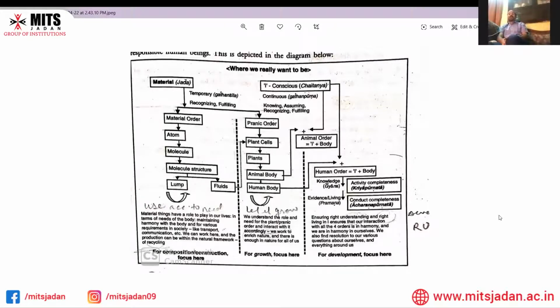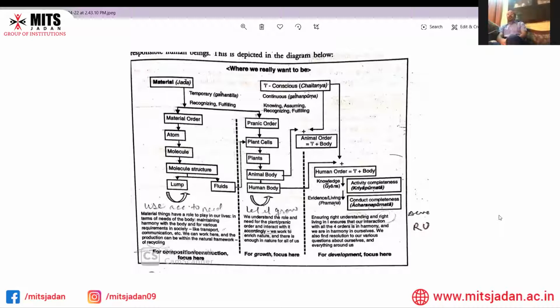Then what is the solution? The solution is that a person is not to become prosperous by accumulating. No. Whatever we have, we need to share it, and then we can be prosperous. We need to stop cutting the trees and killing the animals. That is growth, and let it be. And the third one, we are supposed to focus on education and sanskara: to understand, and to perform work from knowing, assuming, recognizing, and fulfilling. That is the solution.